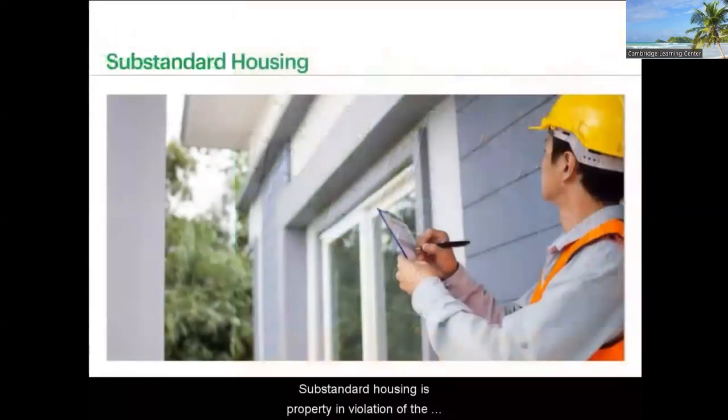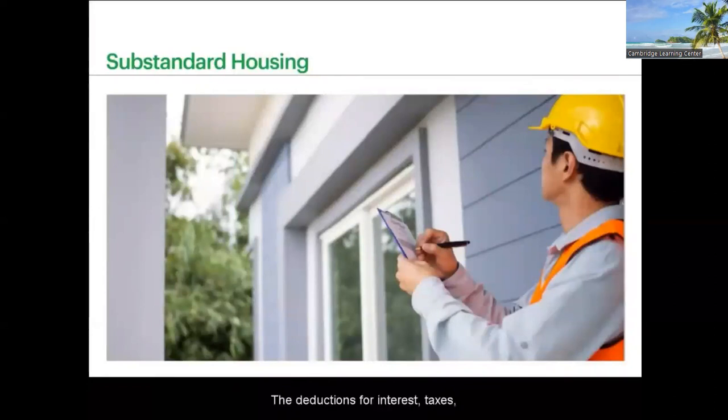Substandard housing is property in violation of the California state or local health and safety codes as determined by the city or county regulatory agencies. California law does not allow a taxpayer to deduct certain expenses associated with substandard housing. The deductions for interest, taxes, amortization, and depreciation are disallowed at a rate of 1/12 of each month during the time the regulatory agency determines the property is substandard.